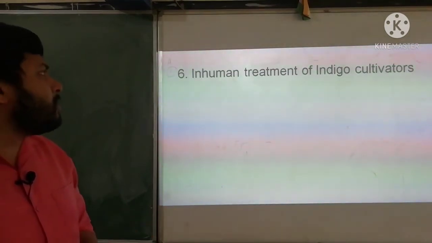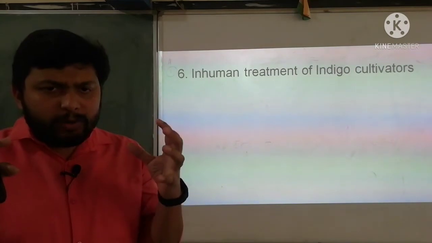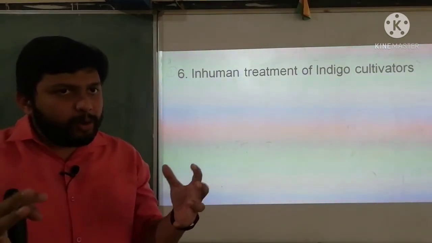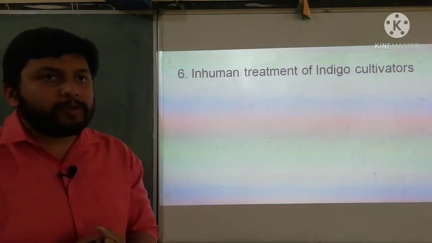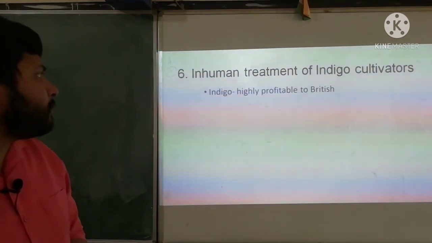And the sixth point says inhuman treatment of indigo cultivators. There was a group of people who were cultivating indigo, and I hope you know what indigo is, a kind of powder blue in color. So, the inhuman treatment of indigo cultivators.